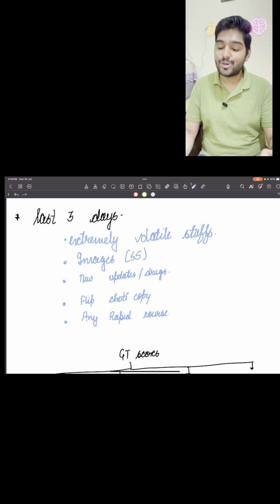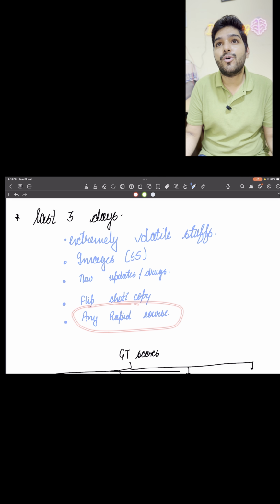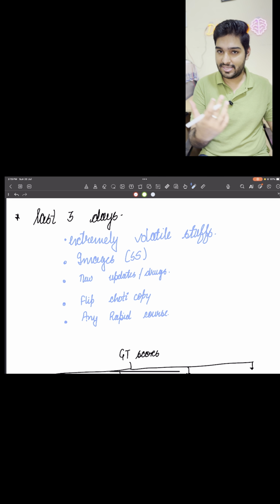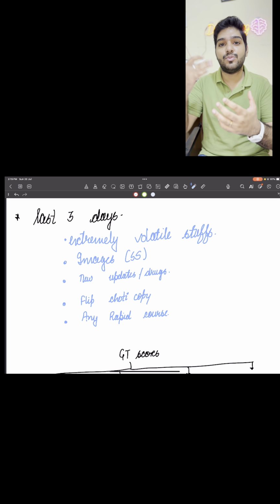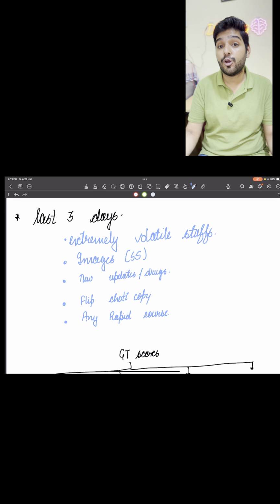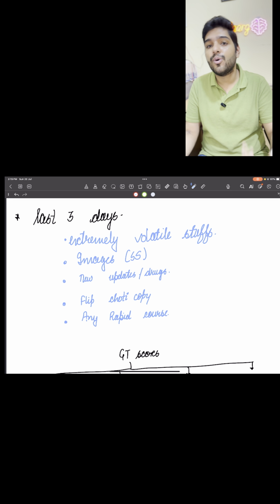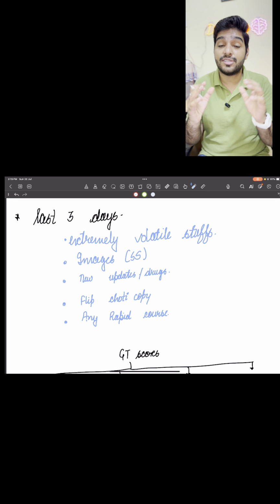Apart from that, what you are going to do in the last 3 days is any rapid course can be done. So in the rapid course, usually on YouTube, there is LRR, or the other faculties will have 3 hours in which they complete the entire subject. Or in BTR, if you're following, ma'am has covered Mega NEET BTR. She will be bringing Mega NEET BTR in the final days. You can go and approach that video. That is going to help you a lot.